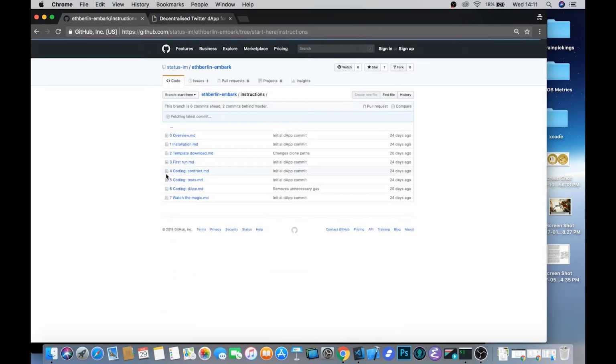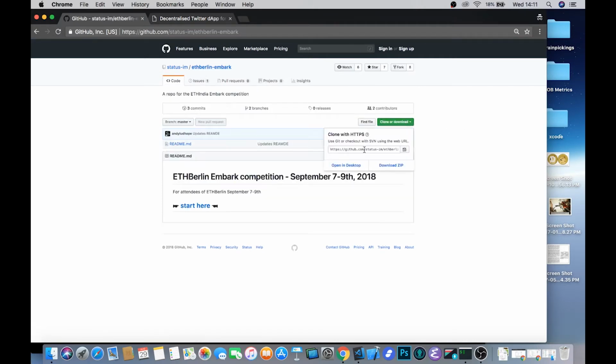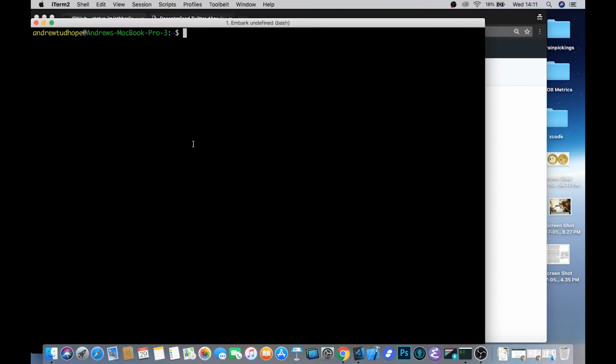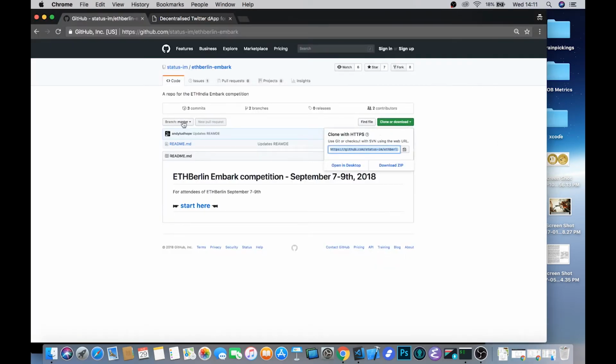Once you've got all of that set up, it's time to get started with this tutorial. And the first thing that we need to do is clone the repository itself. So we can go ahead and open a terminal. And it's as simple as doing git clone and then pointing it at the ETHBerlin embark repo. We should be able to clone into it fairly fast, although the internet can be a little bit unreliable here sometimes.